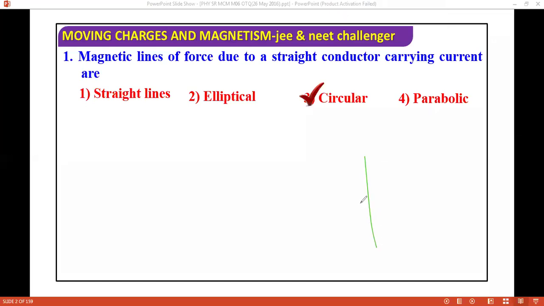Okay, so this is the wire. So magnetic lines will be like this. Okay, magnetic lines will be like this. So around the current carrying wire, the magnetic lines are circular. The next question.